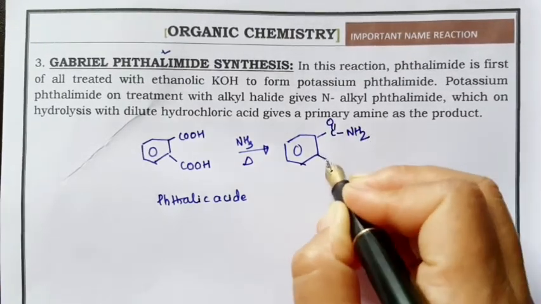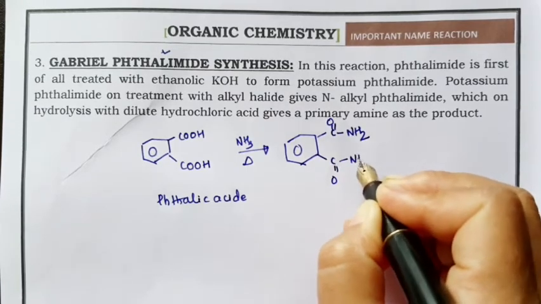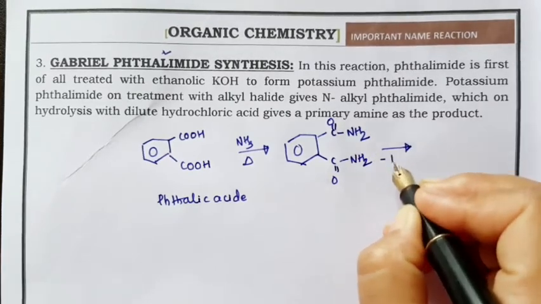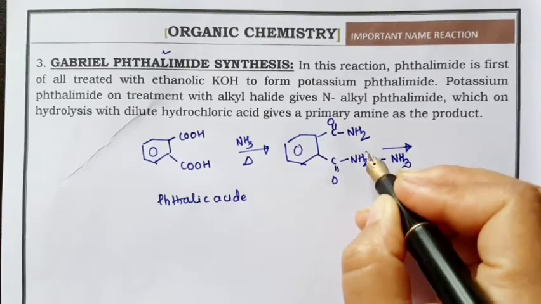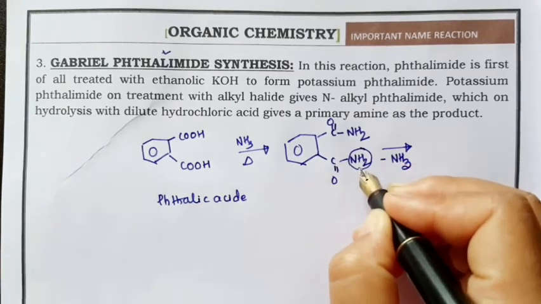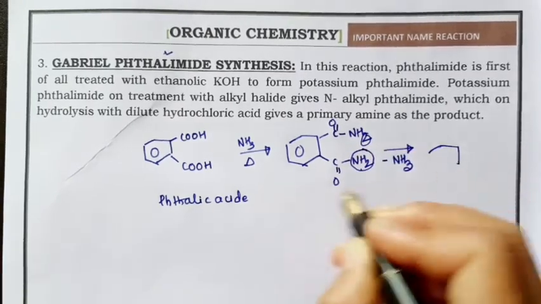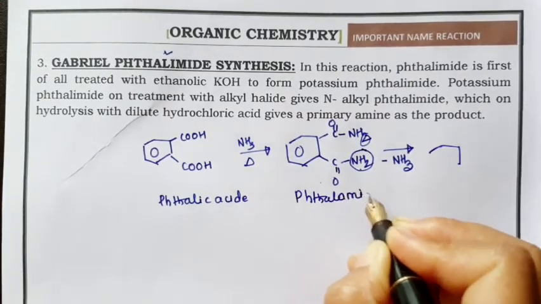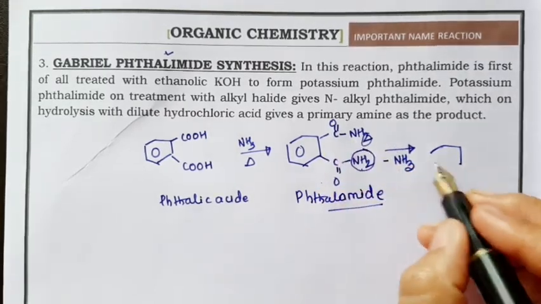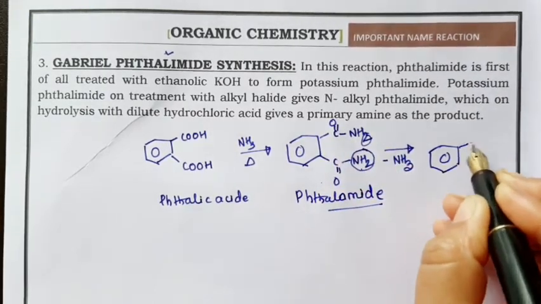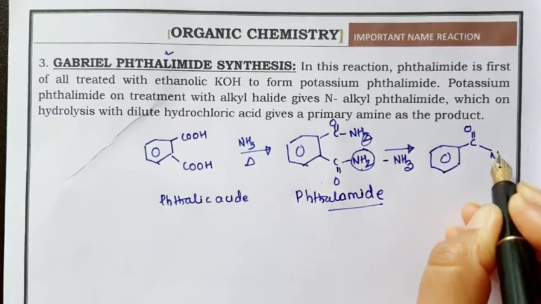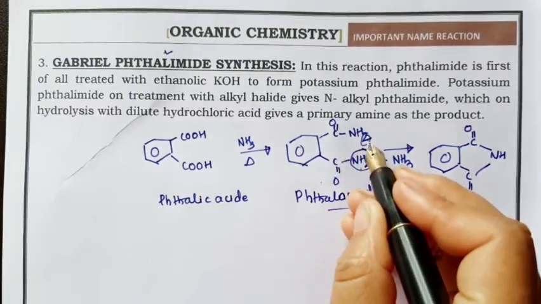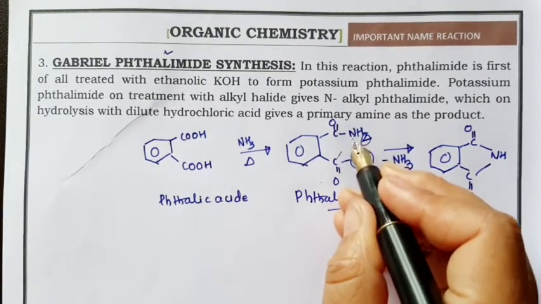Now if we do a condensation reaction, NH3 comes out, then the NH2 from this and one hydrogen from here come out. This is the amide. The amide has C double bonded O and NH2, and when NH3 is lost, you will get C double bonded O, NH, and C double bonded O, which forms a bond with this nitrogen.